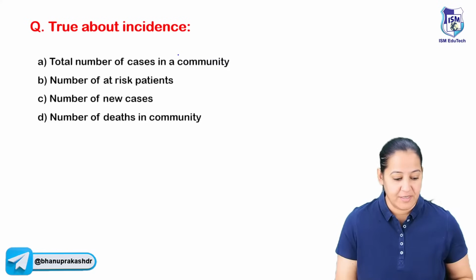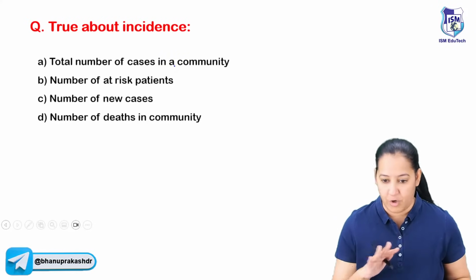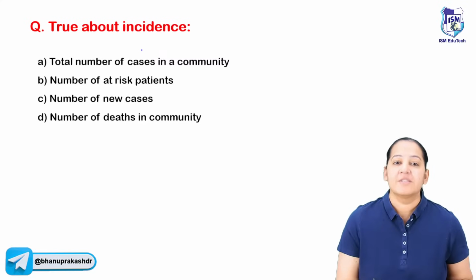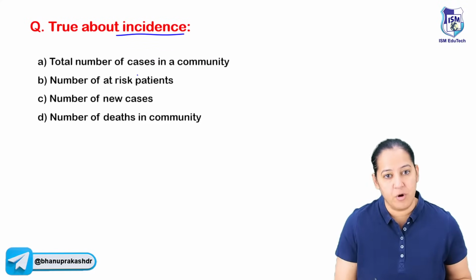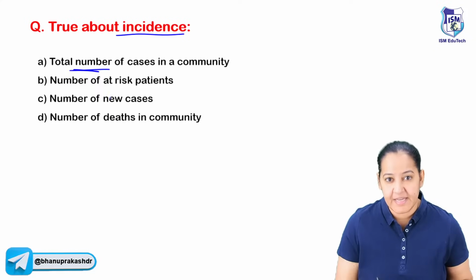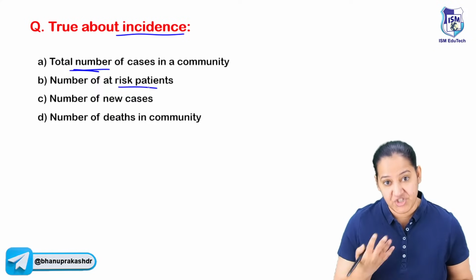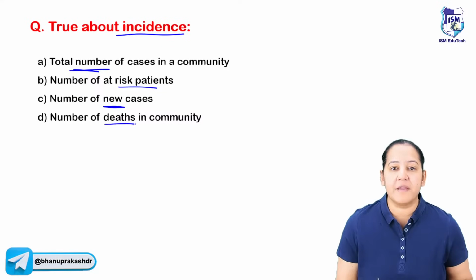You can read the question, guess the correct answer, and after that we will discuss that topic completely and quickly. The first question is: what is true about incidence? The 4 options are in front of you. Is it the total number of cases in the community? Is it the number of at-risk patients? Is it the number of new cases in the community, or is it the number of deaths in the community?